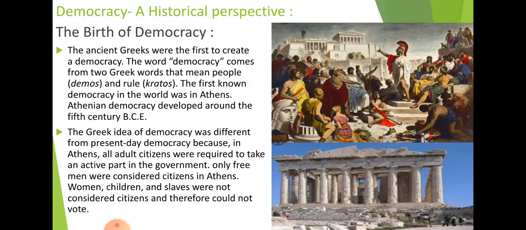In Athens, the ancient city state of Greece, all the male citizens formed a body called assembly. Now you can see in the picture there is no female at all. All the male members are there. They formed a group known as assembly that took the important decisions of the state, all the decisions related to the nation, Greece. This is perhaps the earliest form of direct democracy, where people directly participate in the government.